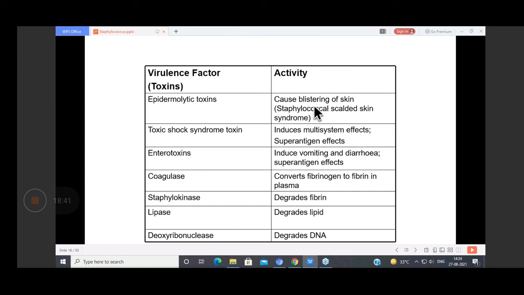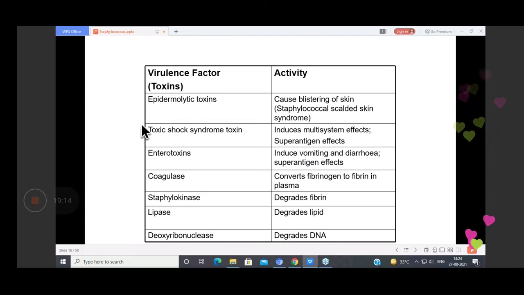This disease is common in newborns and children, and here the child will present with blisters. There will be bulla formation, blister formation, and the outer epidermal layer of the skin will separate. So the denuded underlying skin is exposed. The mucous membranes are usually spared in case of Staphylococcal scalded skin syndrome.